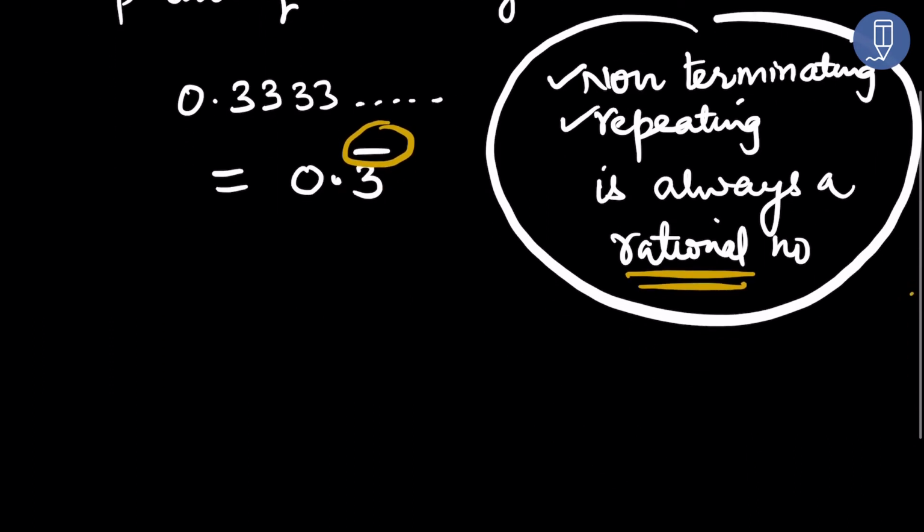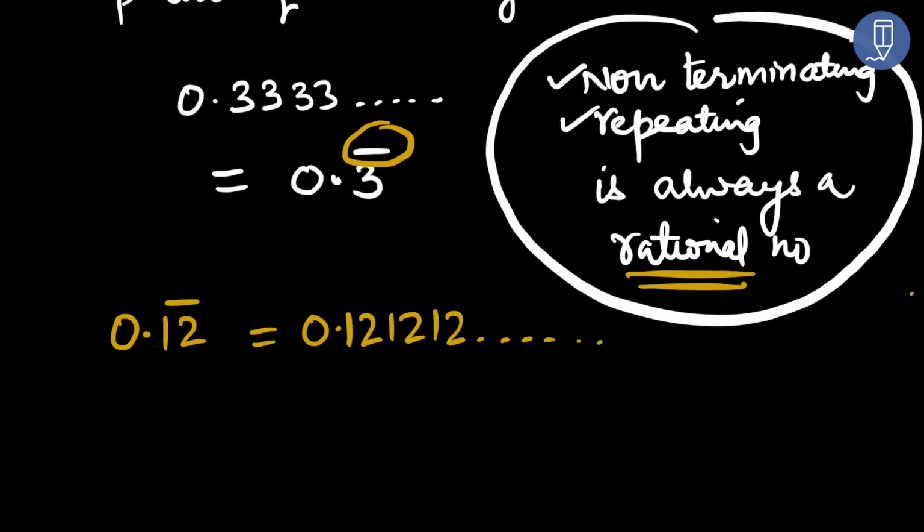For example, I give you another example just for your understanding. Suppose I write down 0.12 bar. Can you tell me what this number is? Yes, this will become 0.121212... Because my bar here is on 1 and 2 both, so 1 and 2 both will repeat, and bar itself means don't stop.